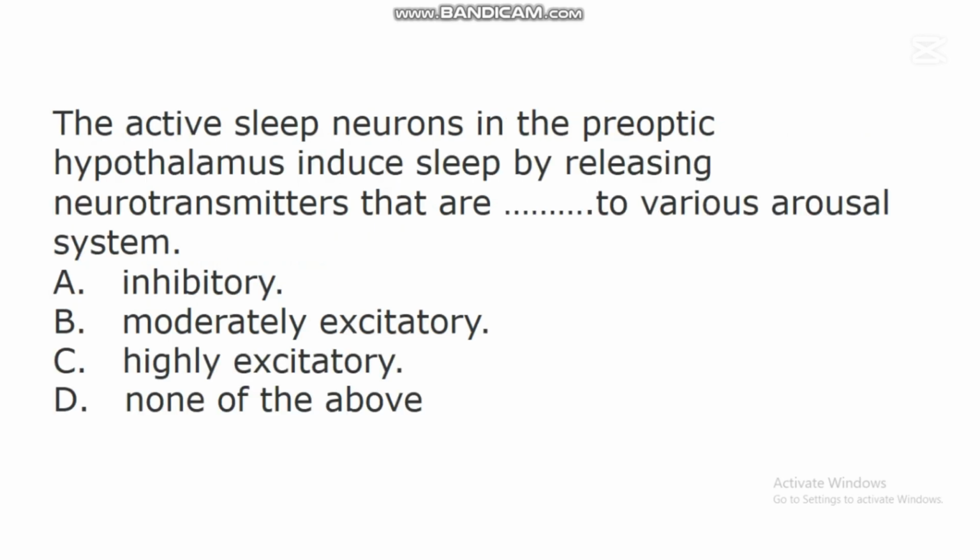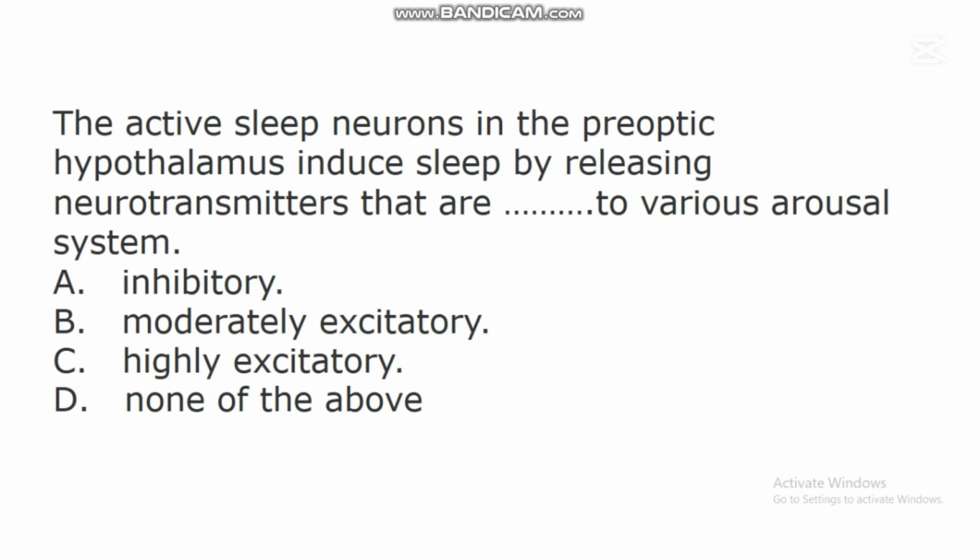The next question says, the active sleep neurons in the preoptic hypothalamus induce sleep by releasing neurotransmitters that are dash to various arousal systems. A. Inhibitory to various arousal systems. B. Moderately excitatory to various arousal systems. C. Highly excitatory to various arousal systems.